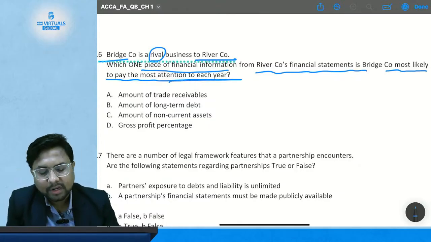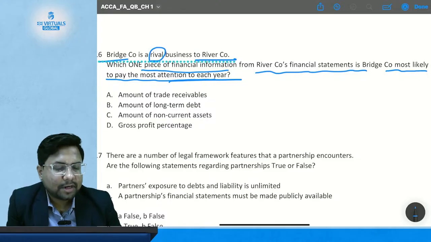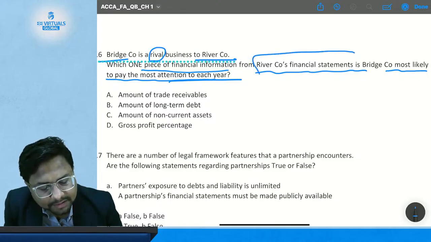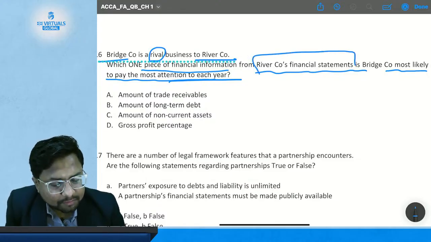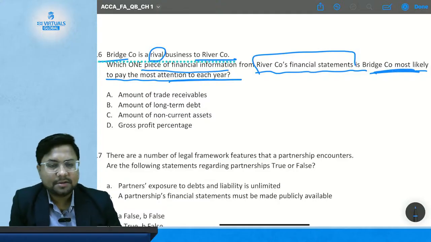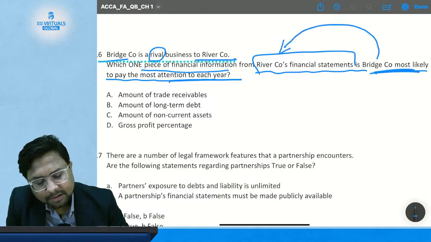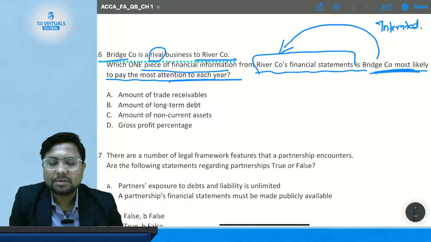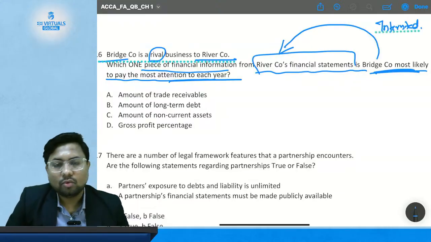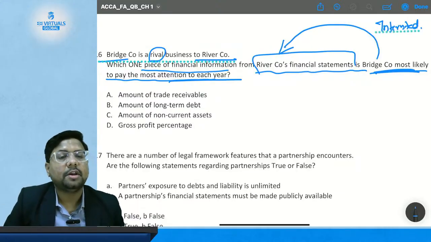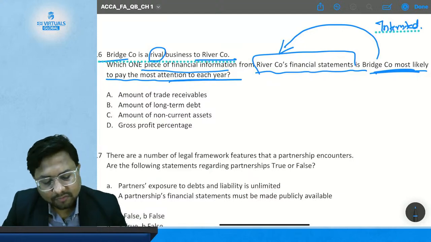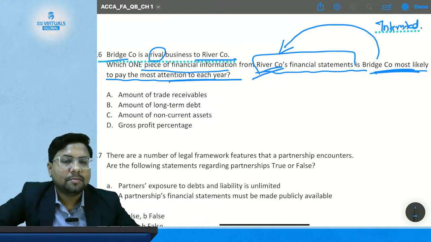So you have to tell which one item in the river company's financial statements is of more interest to the bridge company.